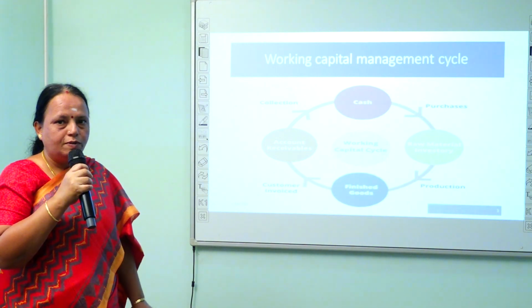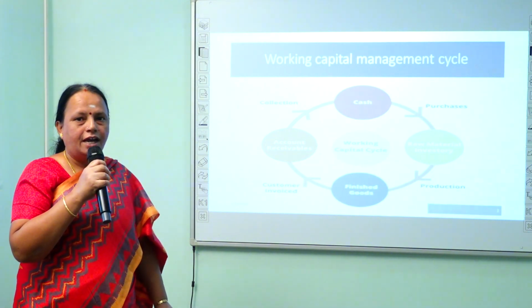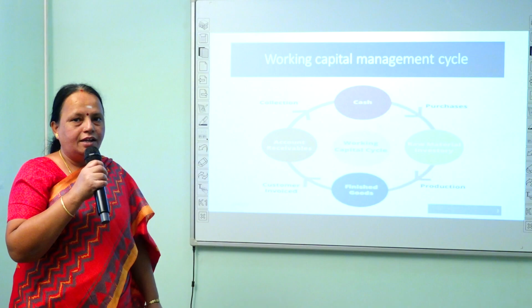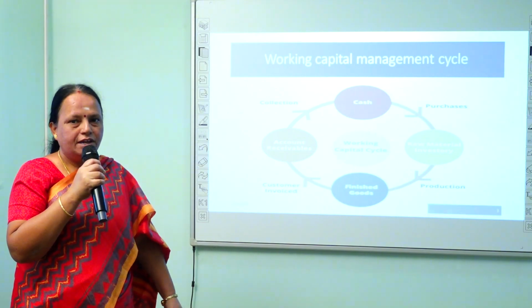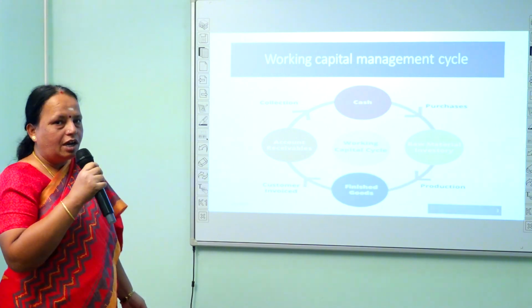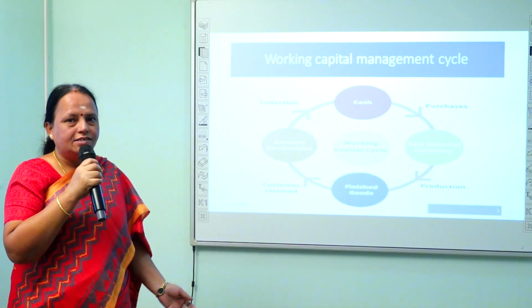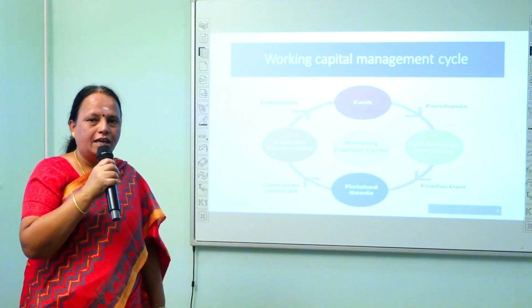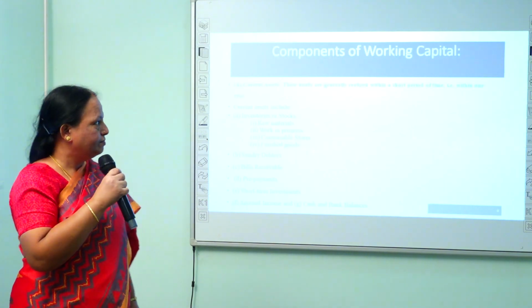And those finished goods will be stored in a warehouse and can be sold to the debtors. And the company can give 3 months or 6 months period for converting it into cash. So after getting the cash, they will go for purchases and this cycle revolves. This is called the working capital management cycle.